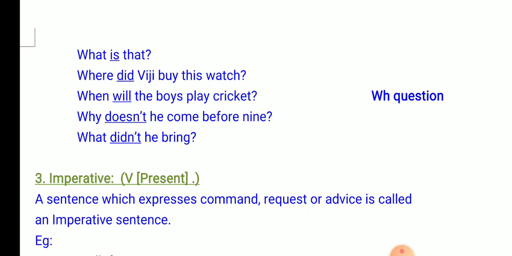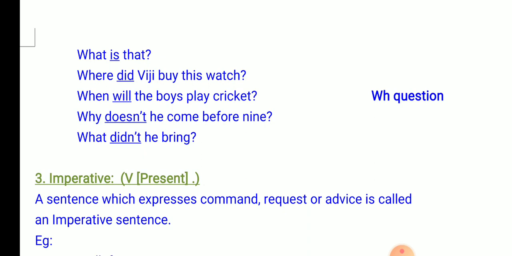Where did Vijay buy this watch? Here, where is the WH word, did is the verb, Vijay is the subject. When will the boys play cricket? Here, when is the WH word, will is the verb, the boys is the subject.